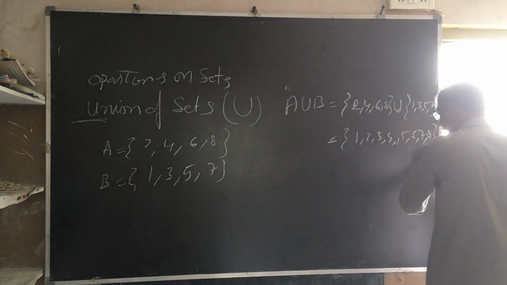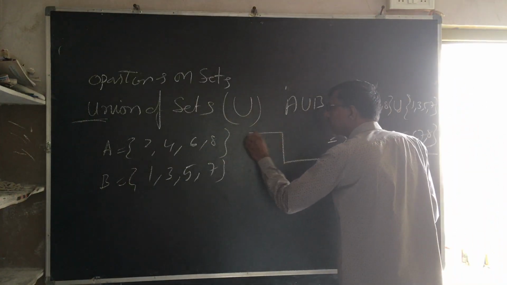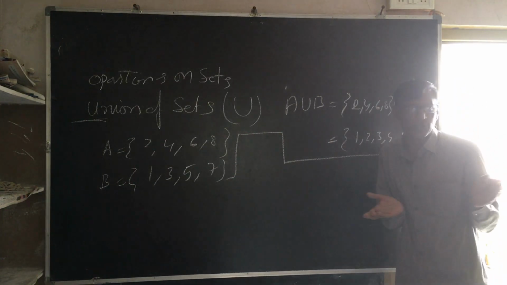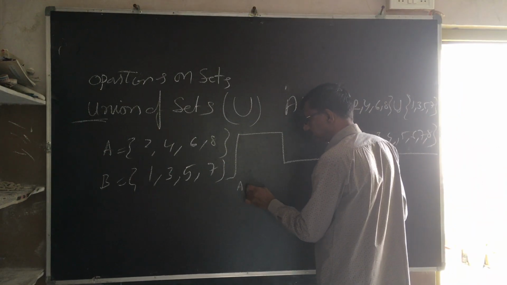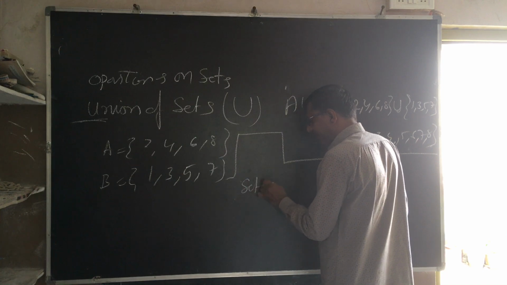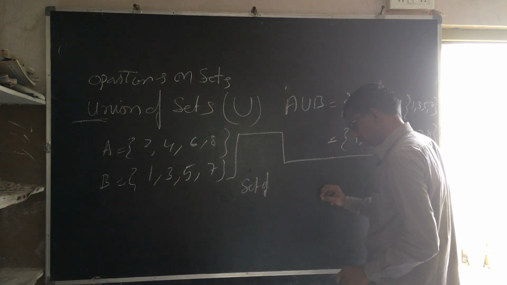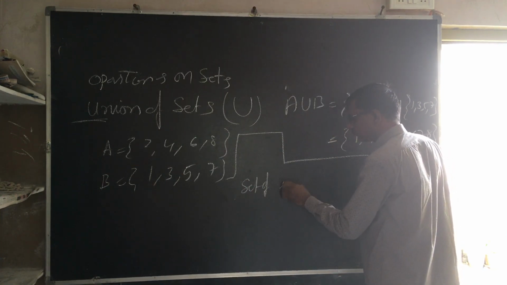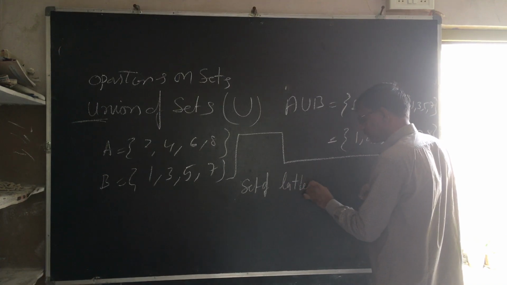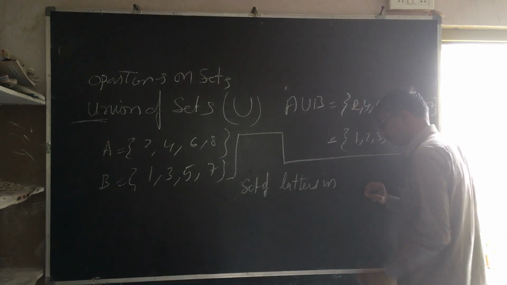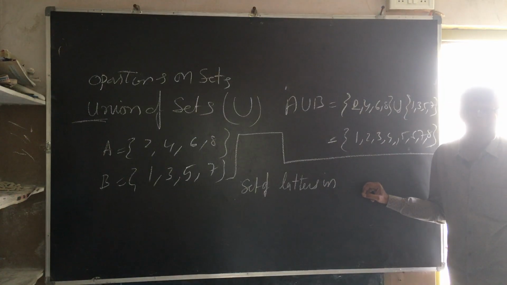Before going to that, I forgot to say a small topic that I would like to explain here. Set of letters in room.